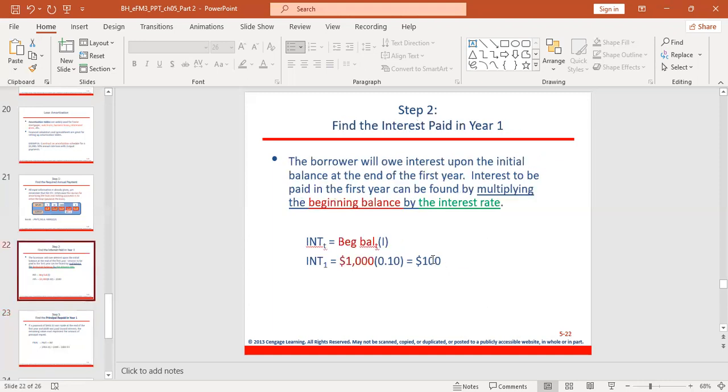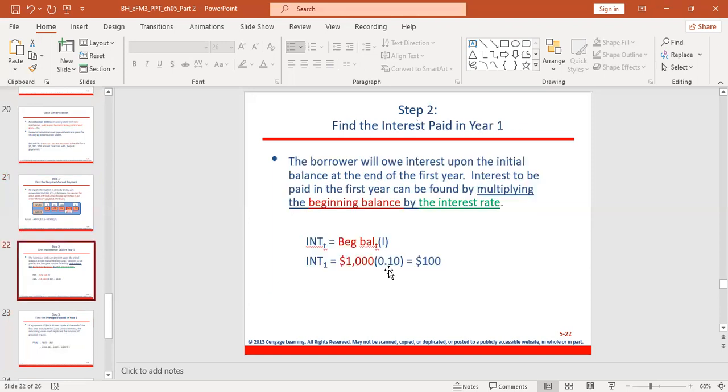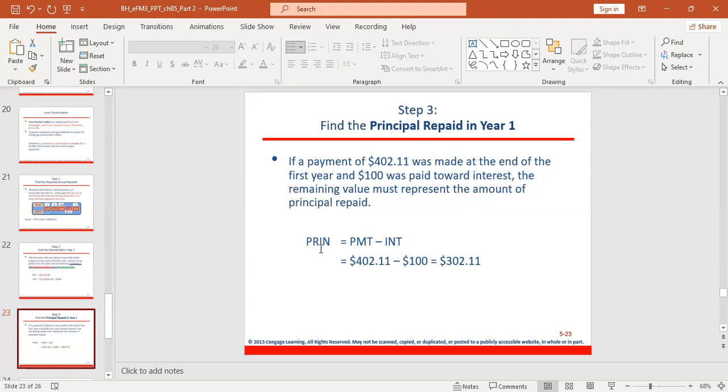You can see this is the interest. So although the PMT is 402, inside this PMT you have interest. And what's the interest? The interest is 100. So if you subtract the interest, you will get the principal that you pay in year one, which is 402.11 minus 100, equals 302.11.